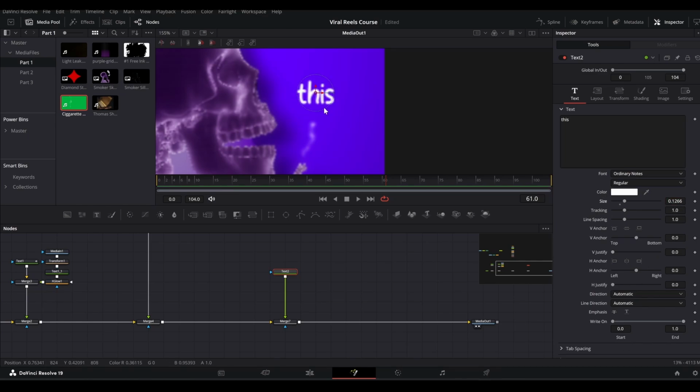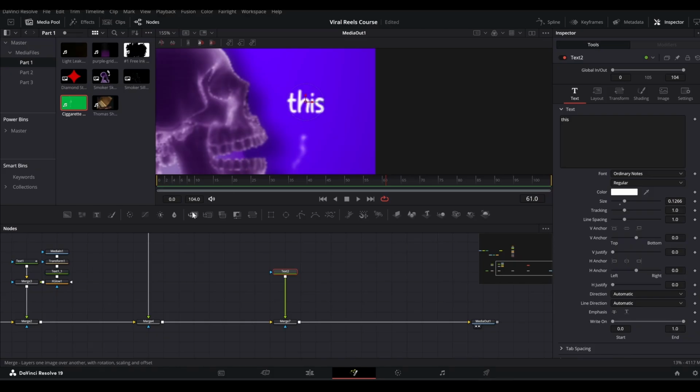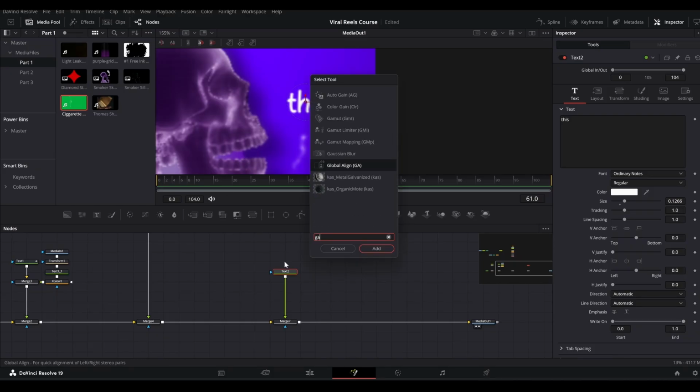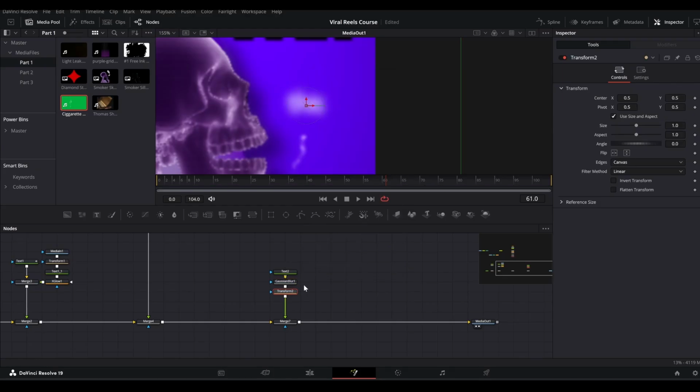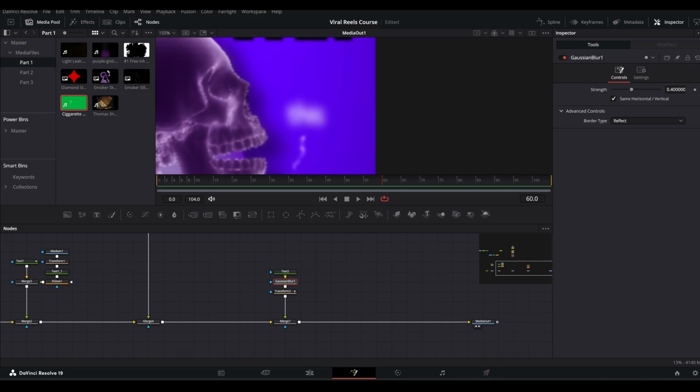And now I will show you how to animate this. So to animate it, you can add a Gaussian blur and then a transform. All right, so in the transform, let's go to maybe frame number 60 and keyframe it here, the center position, then go 10 frames ahead and keyframe it once again, and going back to the keyframe number 1 and bring it down here, and in the Gaussian blur, keyframe the strength and then go 10 frames ahead, bring it down to 0. So it's gonna look something like this.